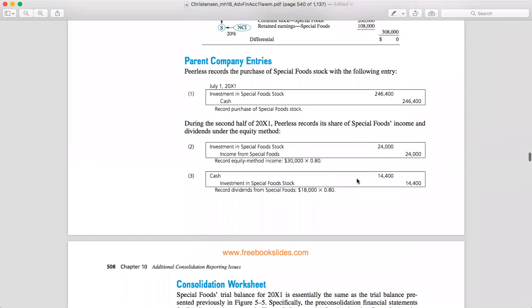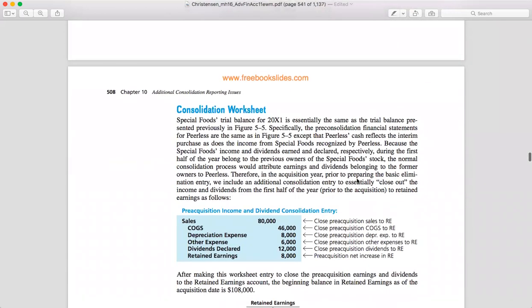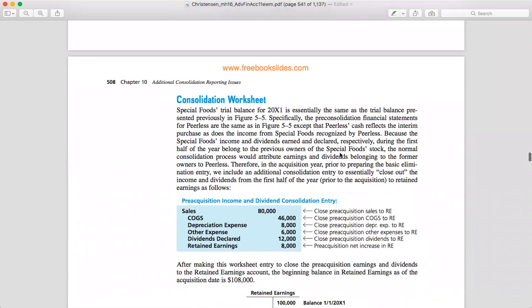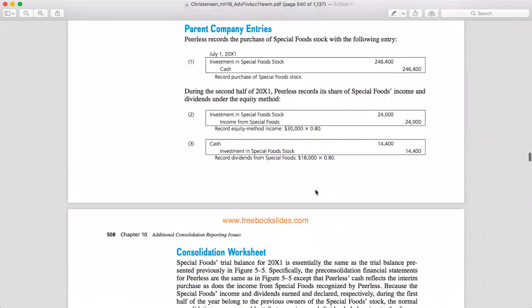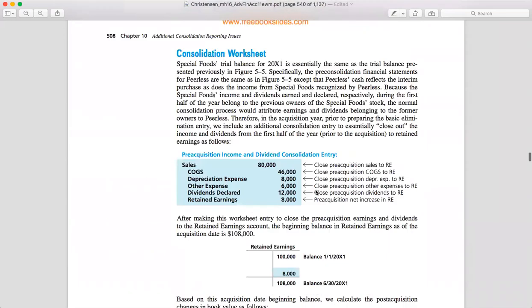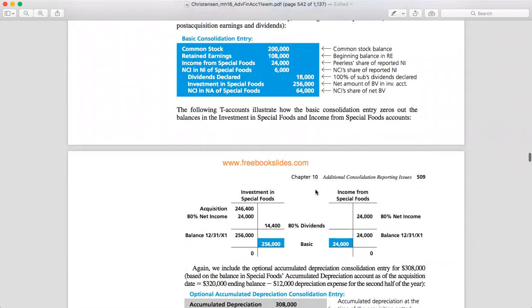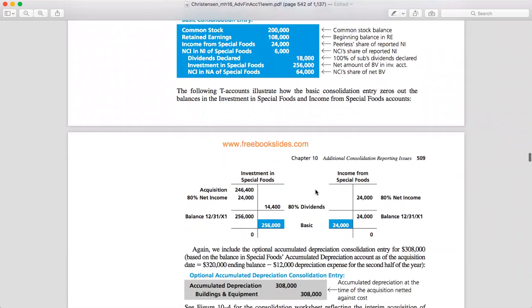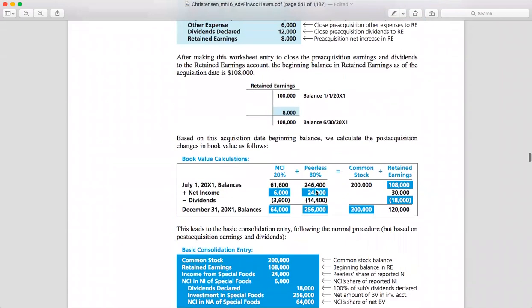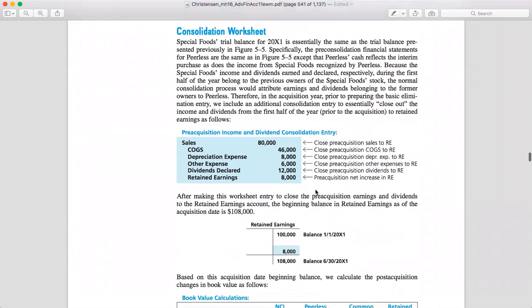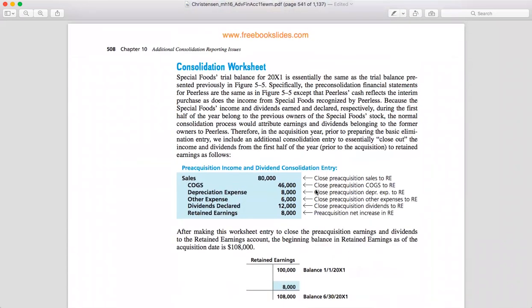Now, right, so okay, so Figure 4.5. Which one is it? Just found it. Which one is this one? Ah, probably here. Okay, so which one is it? Okay, so this is the pre-acquisition income and dividends consolidation entry.